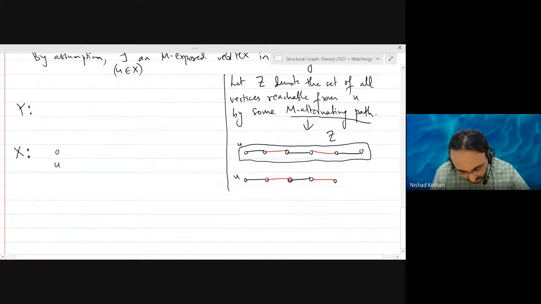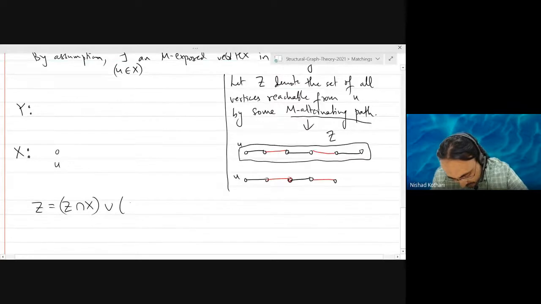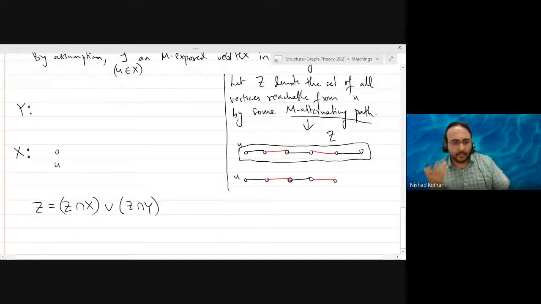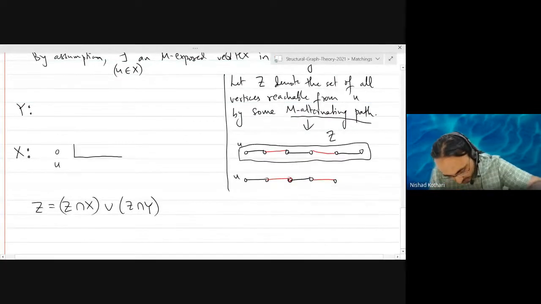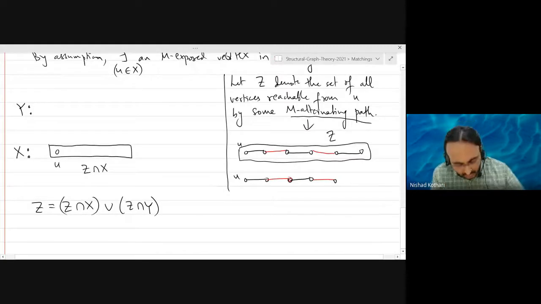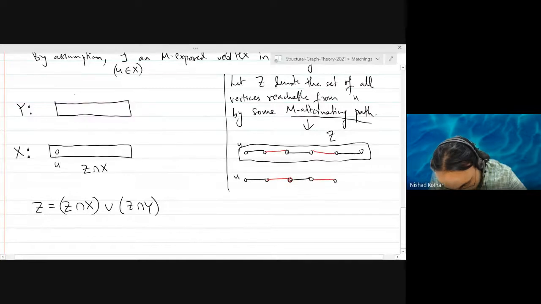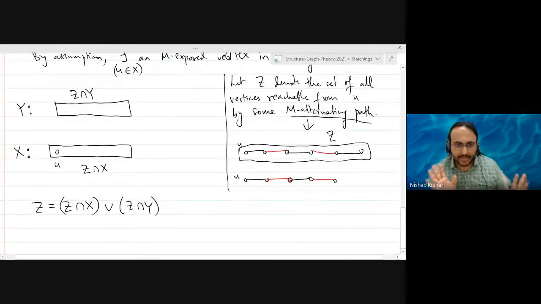So now what we are going to do is think of this set Z as being two parts, right? Those vertices of Z which are in X and those vertices of Z which are in Y. Some are going to be in X, some in Y. So let's make a drawing. U belongs to the first set. So let's say this is Z intersection X, and this is Z intersection Y. We don't know the cardinalities right now, whatever my drawing suggests.